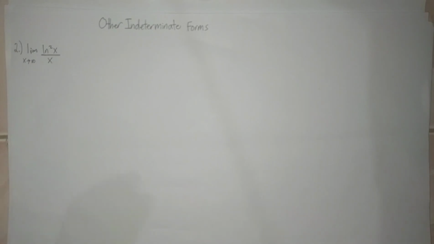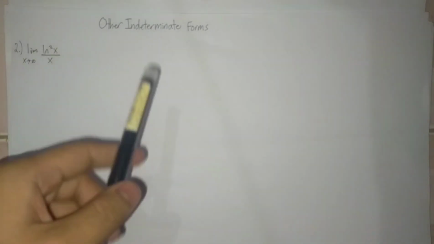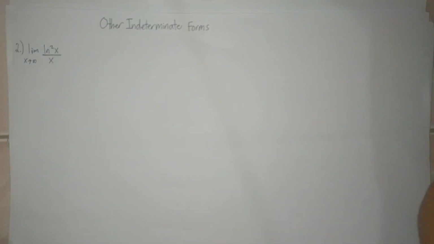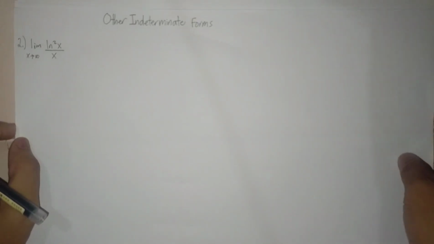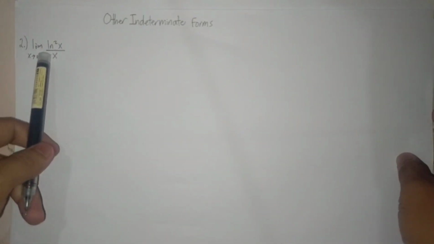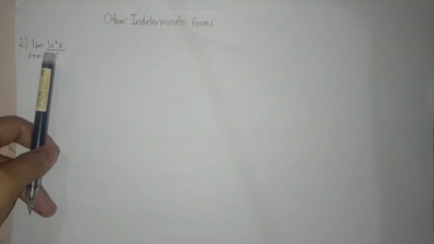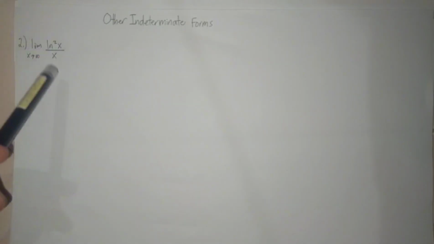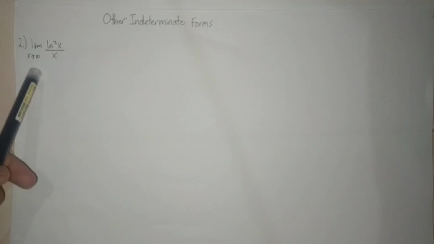But there are other indeterminate forms, not just 0 over 0 and infinity over infinity. So we have the limit of ln squared x over x as x approaches infinity.